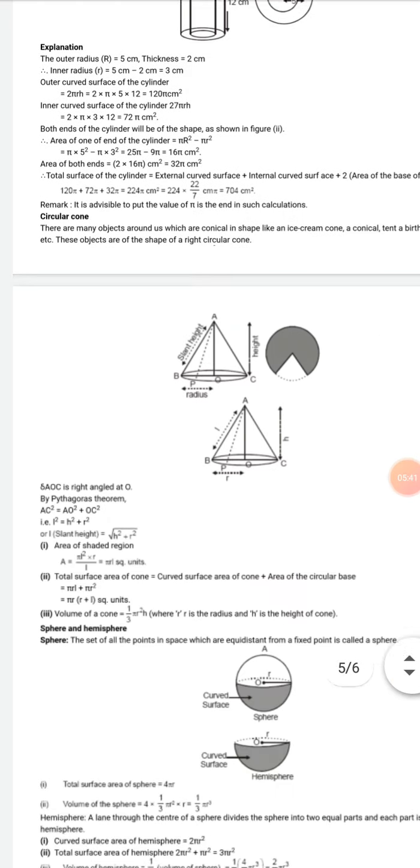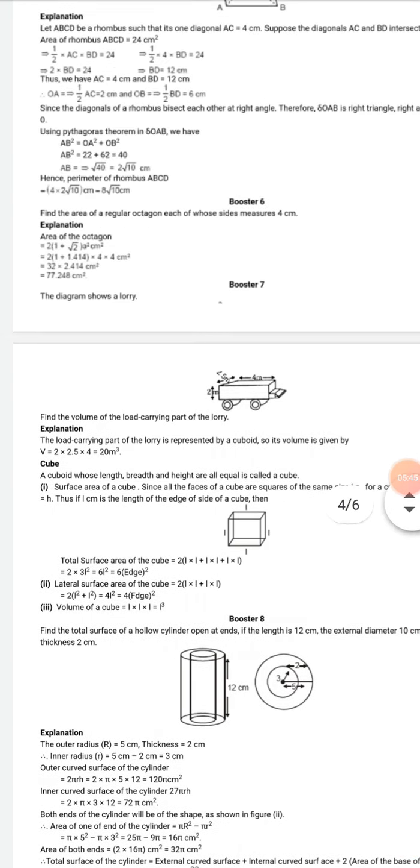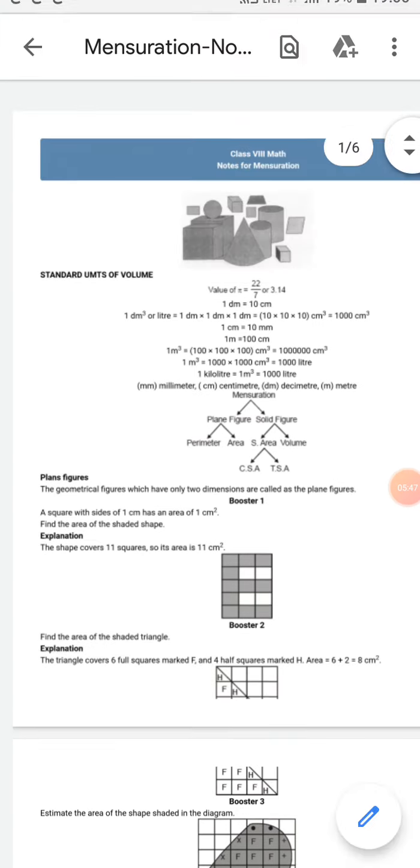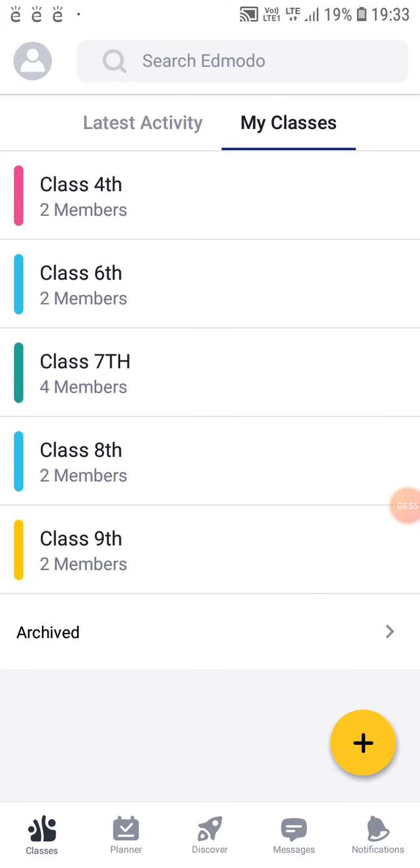So in detail, once I have shared the ID and password of this particular app, you can go in detail and see the entire things over here. So this is the mensuration notes, and then you have question answers of mensuration also given over here. So now I'll go to other classes also.